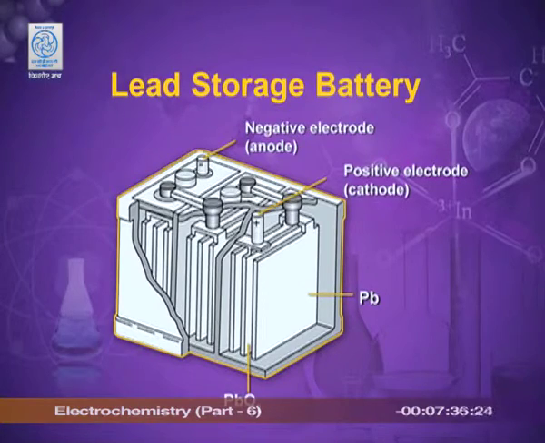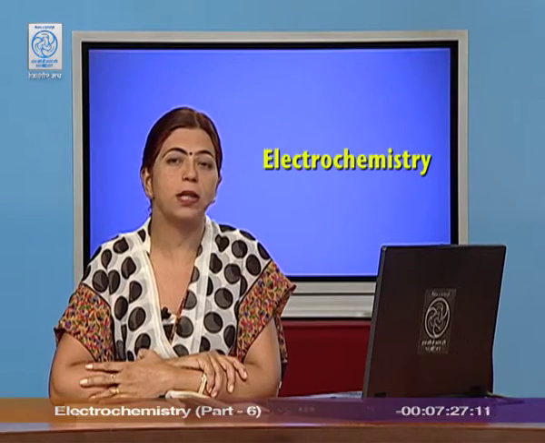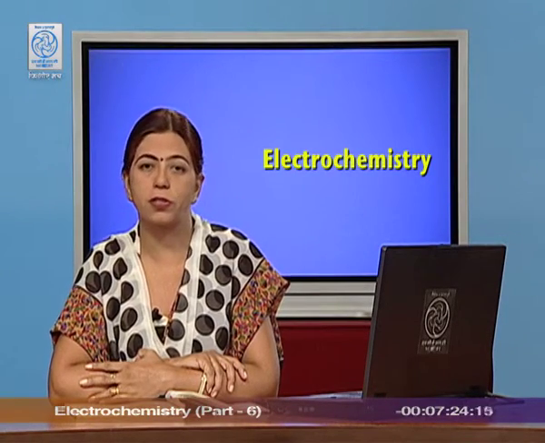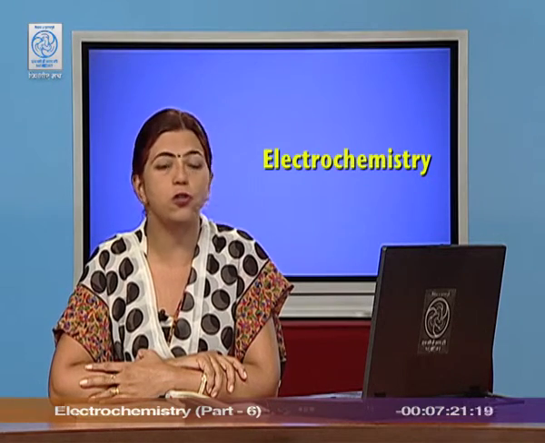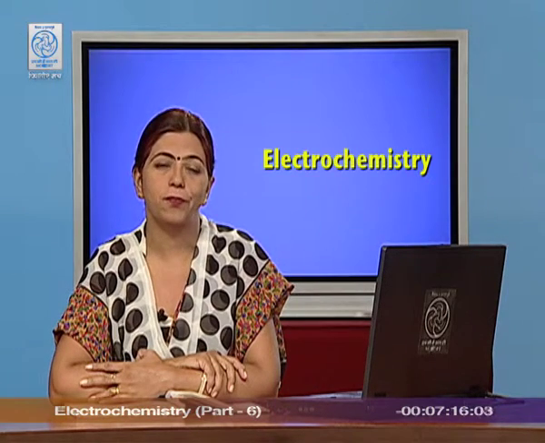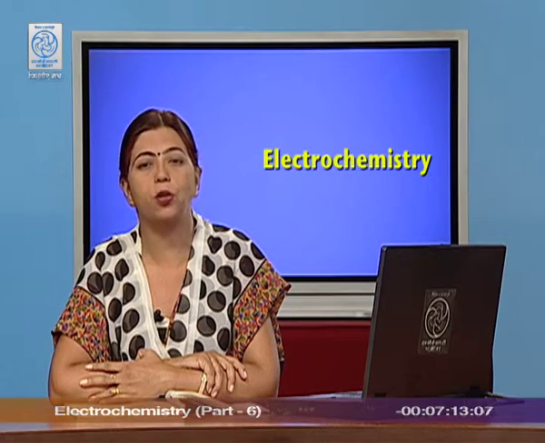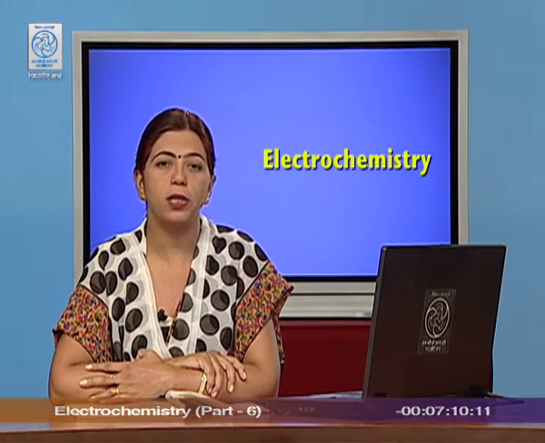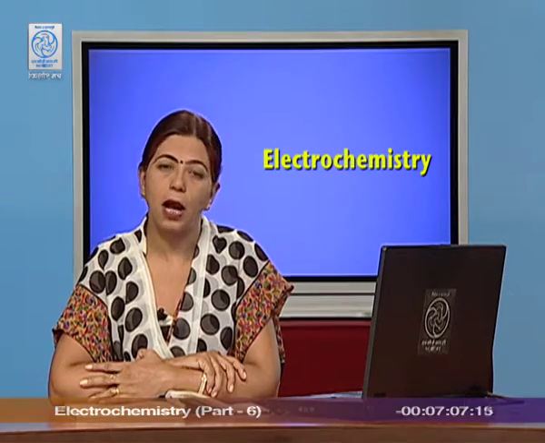Slowly, the sulfuric acid is also consumed. Its density decreases. Lead storage battery is a secondary cell, so it can be recharged by just passing electric current. On passing the electric current, the reactions are reversed. The flow of the electrons is also reversed, and the role of anode and cathode is also reversed. The lead sulfate which was deposited during discharging, now it forms lead and lead oxide, and the chemicals are again refreshed. So, this cycle is repeated again and again.